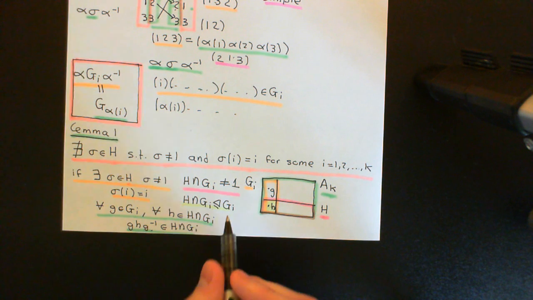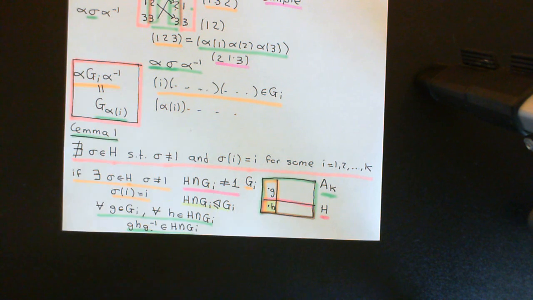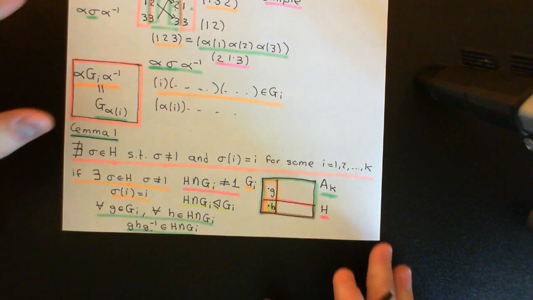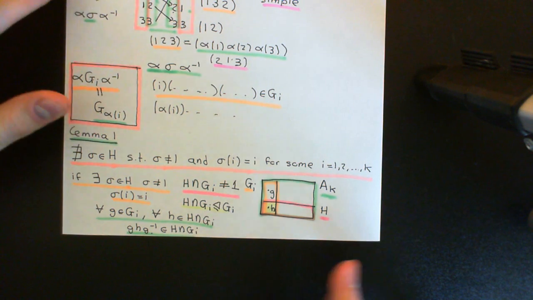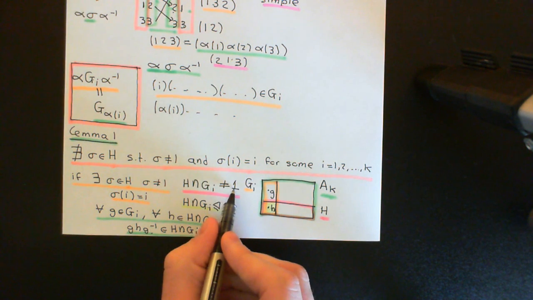Now, I know that the stabilizer of I is a simple group. It's isomorphic to the alternating group on the set of k-1 elements, and by the inductive assumption, that is simple. Okay? We also know that this intersection here is not equal to the trivial subgroup.